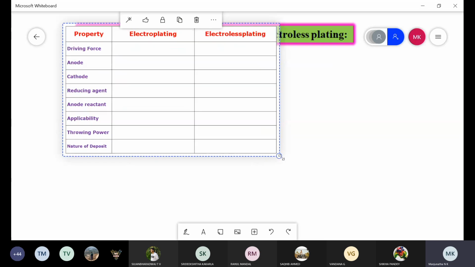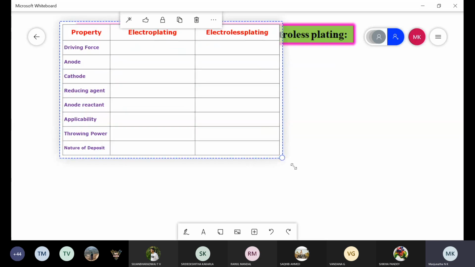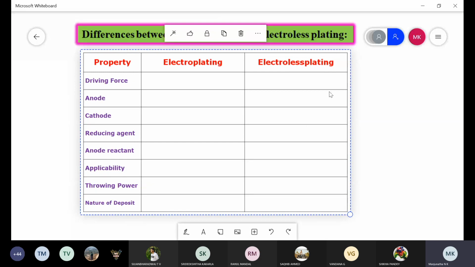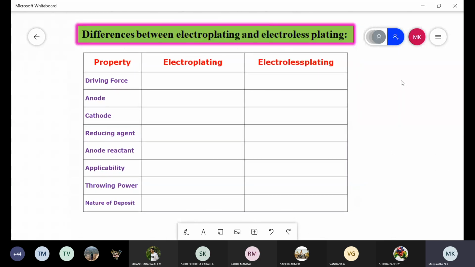So there are some properties for electroplating and electroless plating, and in this way we are going to differentiate them. First one is the driving force.